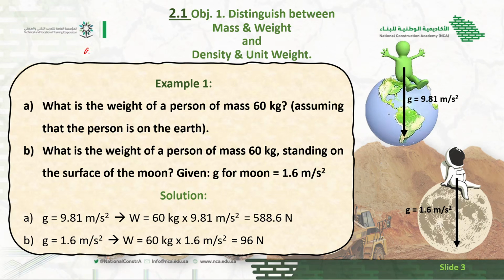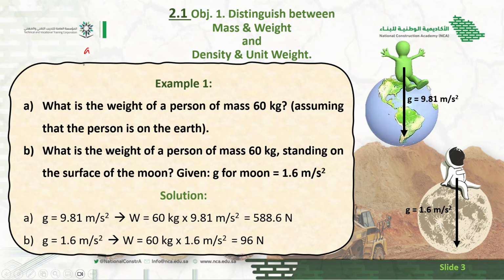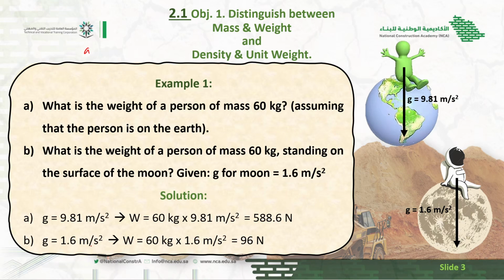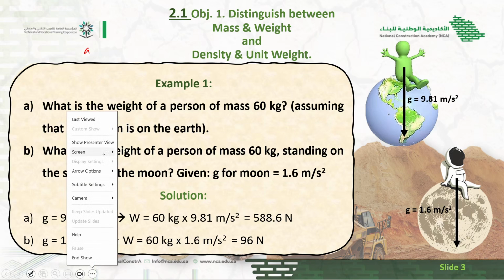I would like to try solving this example on this white screen. So here you can see there is a man. Mass of the man is equal to how much?